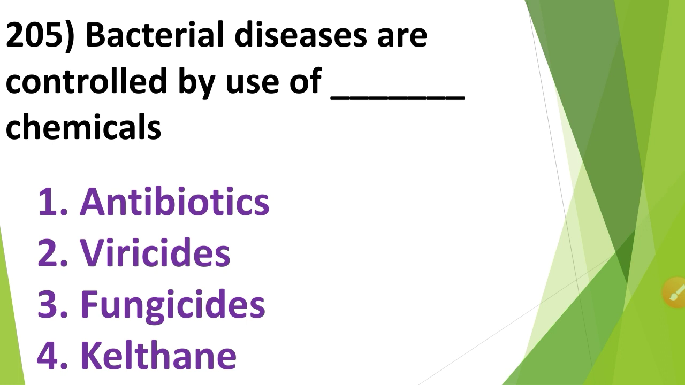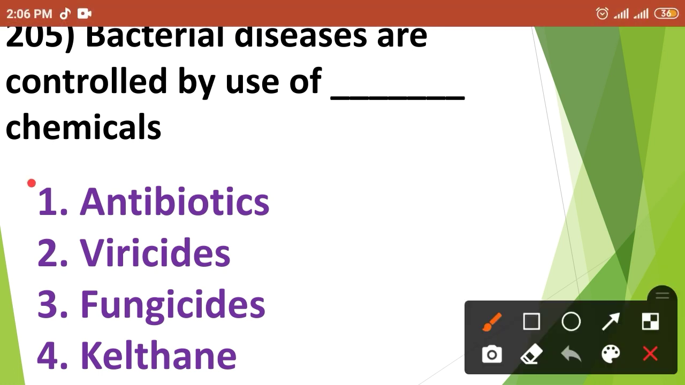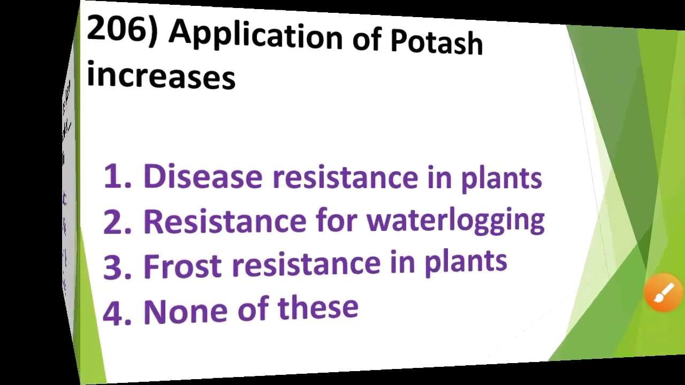Then next question. Bacterial diseases are controlled by use of blank chemicals. First option, antibiotics; second option, viricides; third option, fungicides; and fourth option, kelthane. So the bacterial diseases are controlled by use of antibiotics. That means the correct answer is option number first.